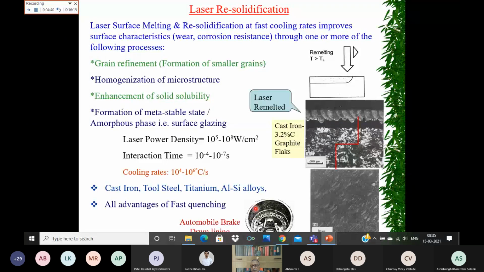And now the depth up to which you require these components to be hardened is in the range of around a millimeter or so, because any component which wears out beyond a millimeter or so needs to be rejected, because it is not suitable for further use. So you need to replace it. So you only need to harden a millimeter thickness.